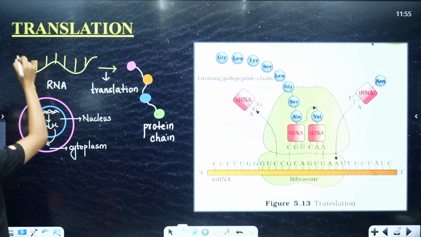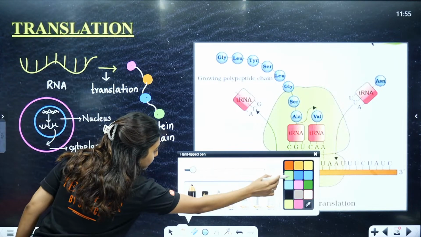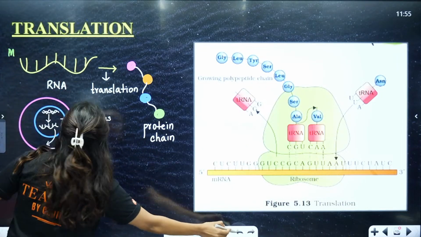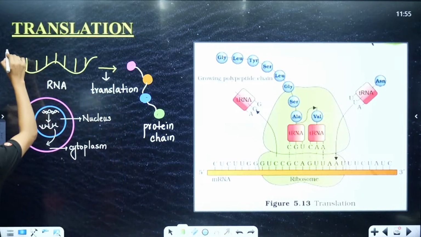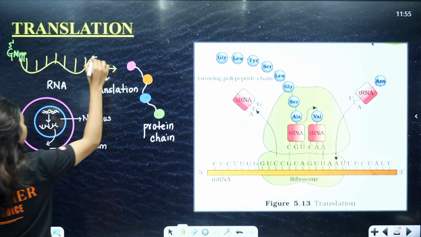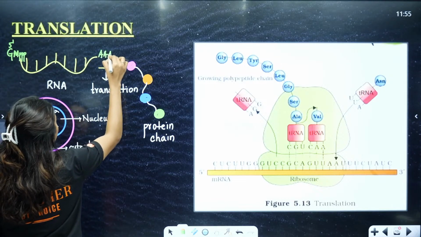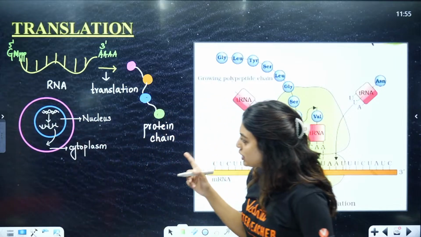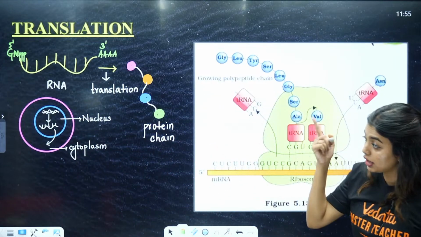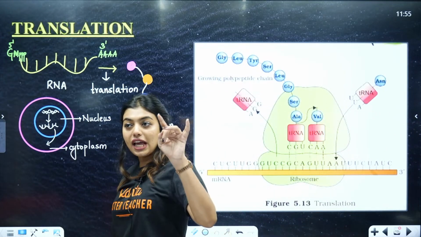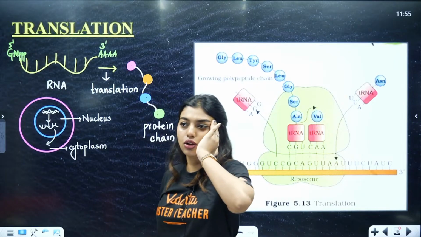Yes or no? So here we have already done capping and tailing. So you can remember here we have our methyl. I will just write it. Methyl guanosine triphosphate on the 5' end, and here we have the poly-A tail, which is on the 3' end, right? We have already done that. So now we have to transport our mRNA from the nucleus to the cytoplasm for translation to happen. So if they ask you the location, you should be in a position to tell the location, right?